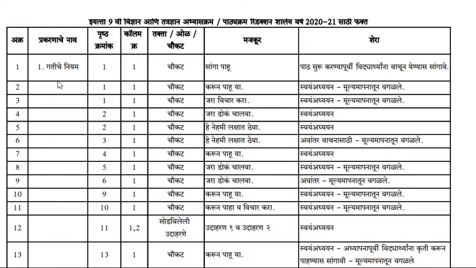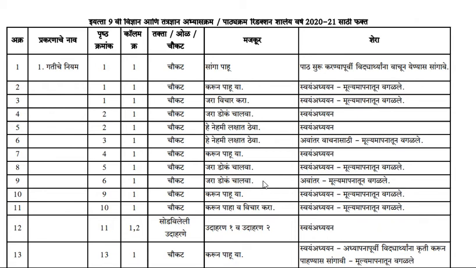You can see the lesson name here, Gatiche Niyam. The page number also is given and the column, and what is not going to come, like सांगा पाहू, try this, करून पहा, try this, जरा विचार करा. Okay, then हे नेहमी लक्षात ठेवा, keep this. Then जरा डोकं चालवा, that is use your brain power. So this all mostly is not going to come for your exam. So that is there in your textbook.